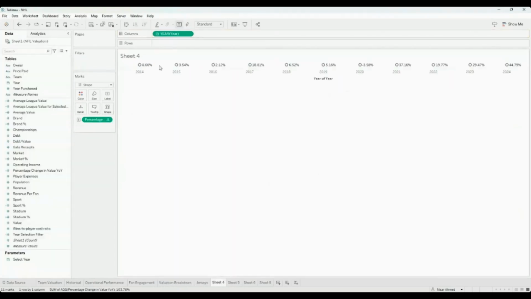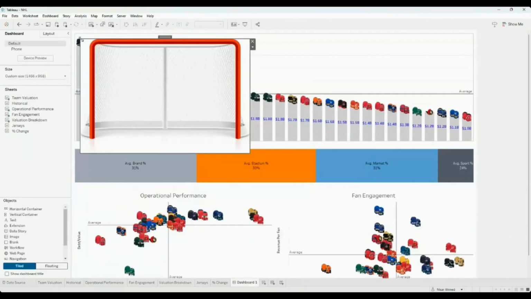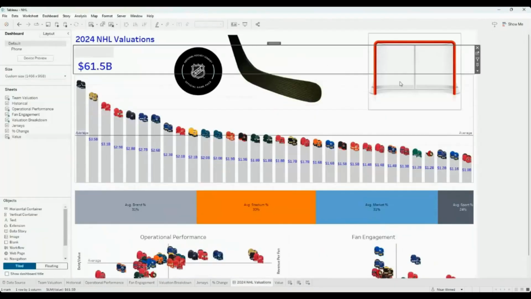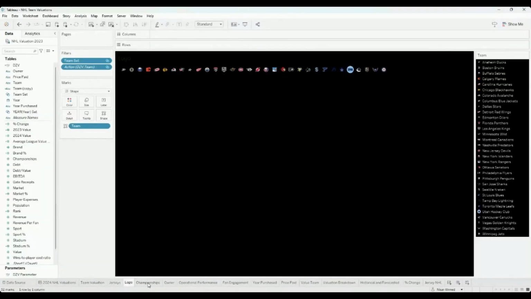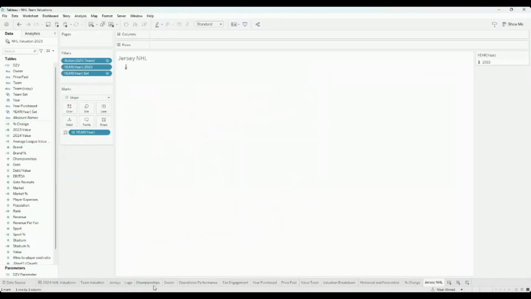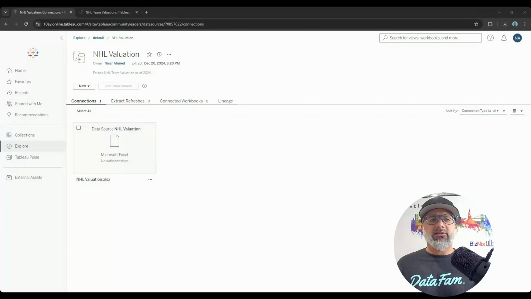But Tableau Agent on the cloud was something that really got me well underway to give me ideas and do the manual work for me that I would have done myself, and really inspired me to give me this blueprint for this finalized dashboard. Now that I have the dashboard completed, I want to start exploring Tableau Pulse. So Tableau Pulse is that tool for key decision makers, for business users who want to identify key metrics, monitor them, and make decisions with them. And we'll look at that and explore how we can do that with our data set here.